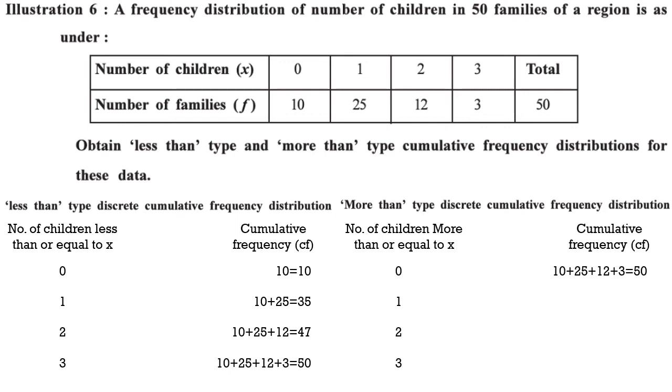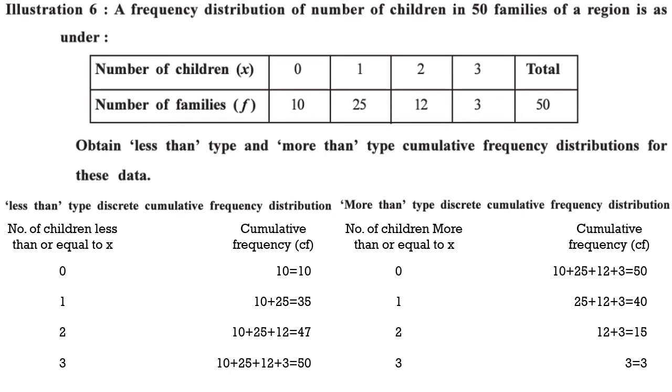Next is 1 or more than that. That means we have to remove the number of families having 0 children. We have to take 1 children or more, that means families with 0 children, that is 10 families will be removed from the calculation. So only 25, 12 and 3, that is equal to 40 will be considered for the calculation. Next, we have to check about 2 children or more. That means now from the calculation we remove 0, that is 10 families, and 1, that is 25 families. So only 12 and 3 families, that is total 15 families will be there. Next, we have to just take families with 3 children, that is just 3 families.